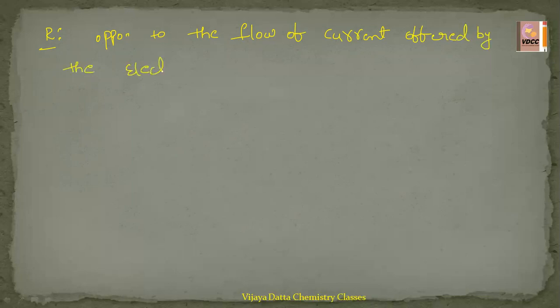In the previous video we already studied electrolytes, non-electrolytes, weak electrolytes and strong electrolytes. So the electrolytic solution which opposes the flow of current is said to show resistance. Resistance is nothing but the opposition to the flow of current offered by the electrolytic solution.